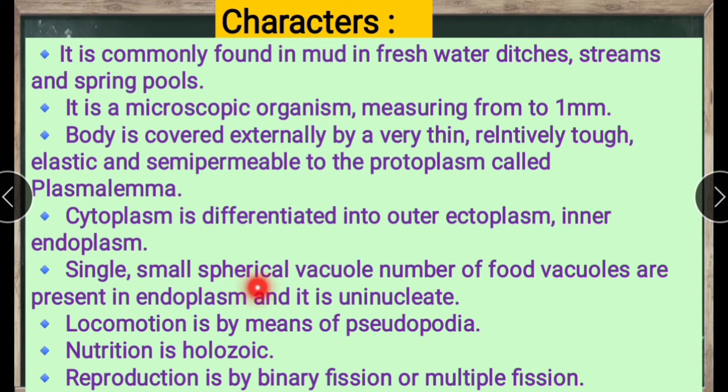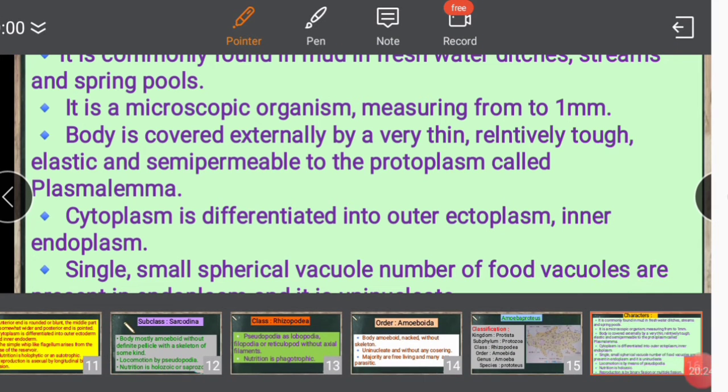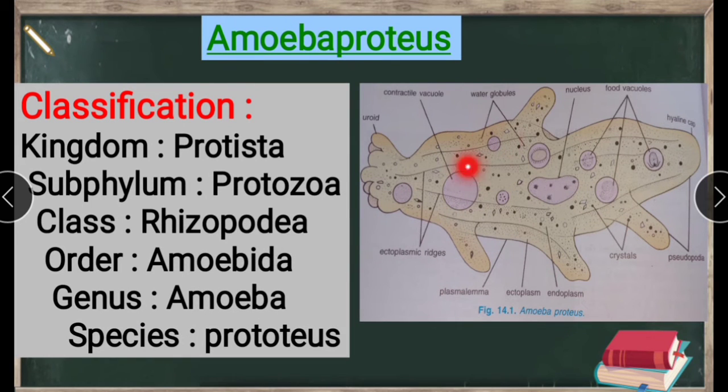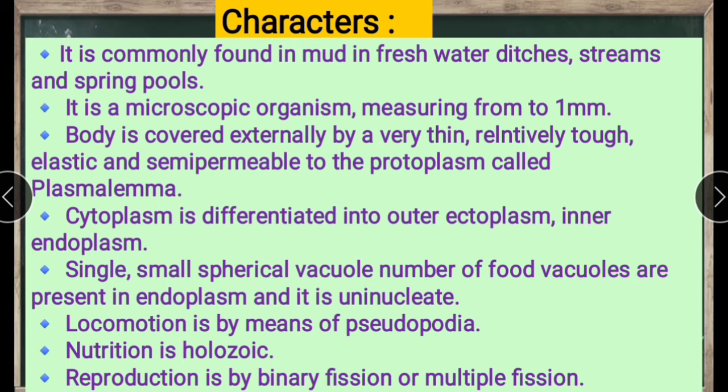Here we see the vacuoles, the food vacuoles present in the endoplasm, and only one nucleus is seen.